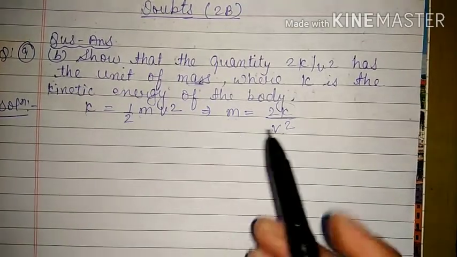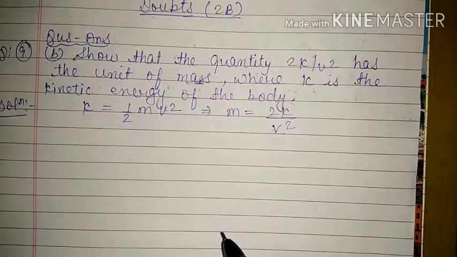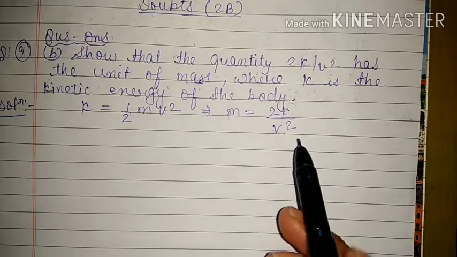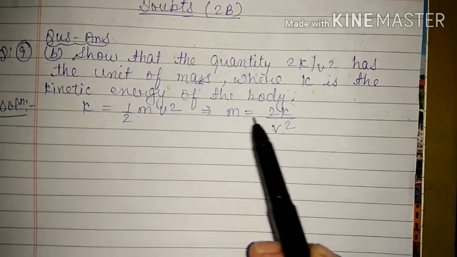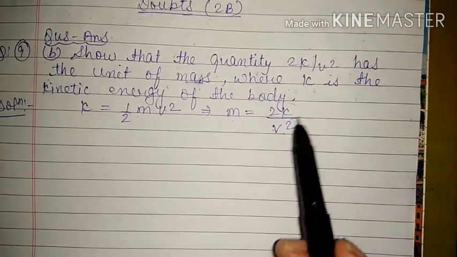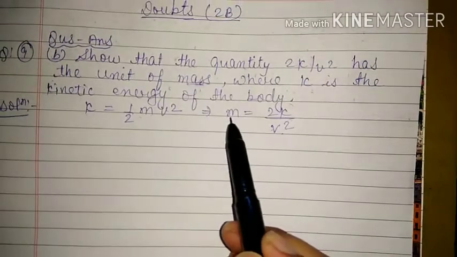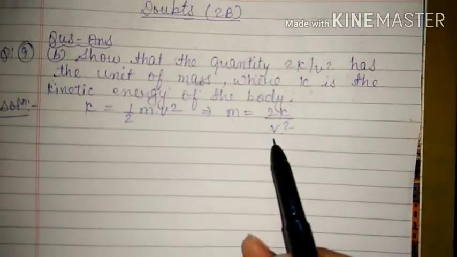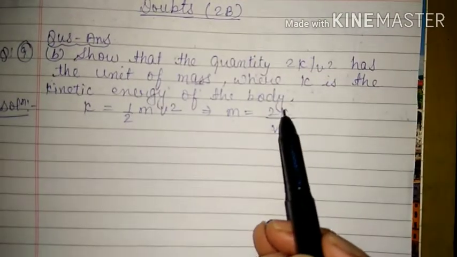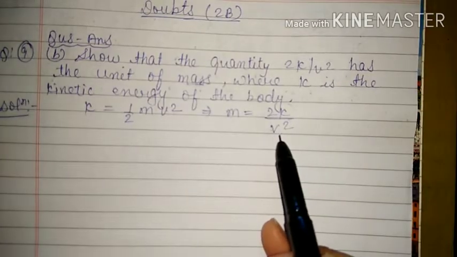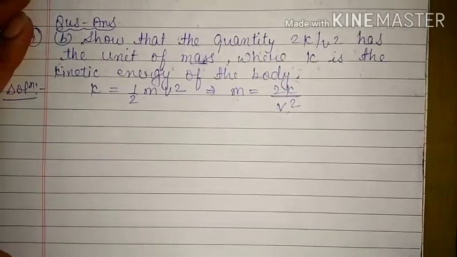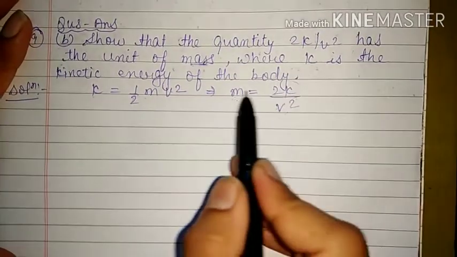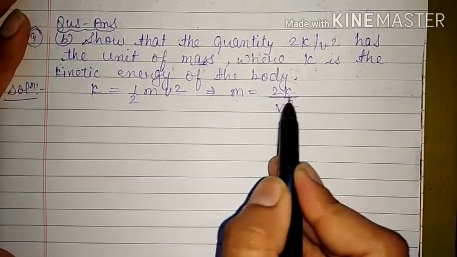In class 9th we have studied one chapter on units and measurements, and there we have studied for an equation the units at left hand side must be equal to right hand side. So from there we are having here m is equal to 2k upon v square. That means this quantity 2k upon v square must have unit of mass, because it is equal to mass. Okay. Here first of all we will discuss unit of k.